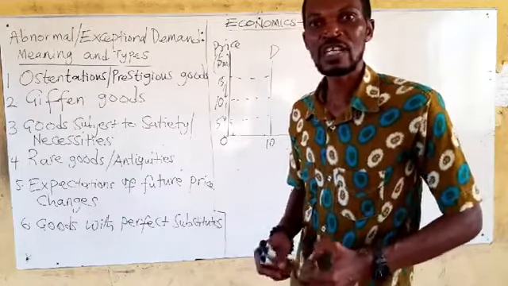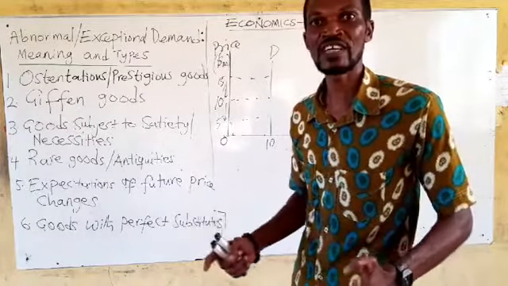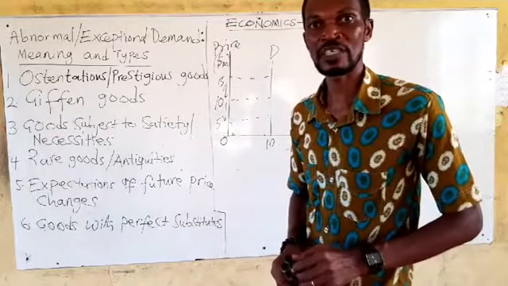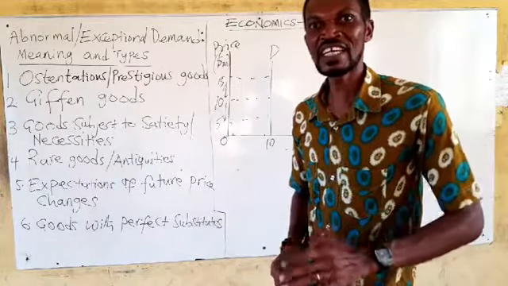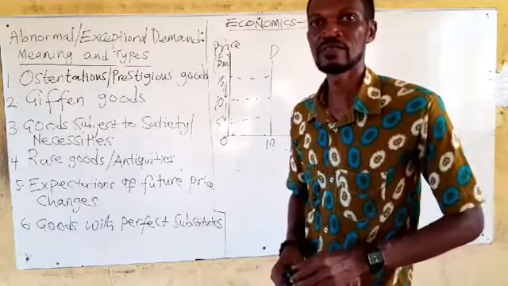Why? Because the person that used the jacket, Michael Jackson, was a very popular figure in the world and had a lot of following before he passed on. So anything that has to do with Michael Jackson is likely to be expensive.